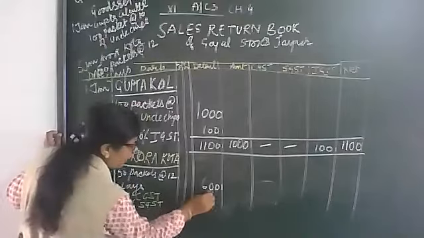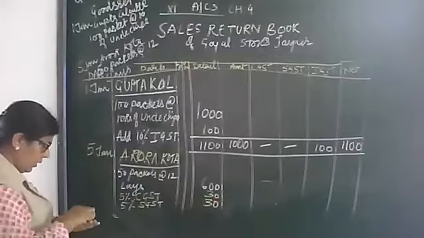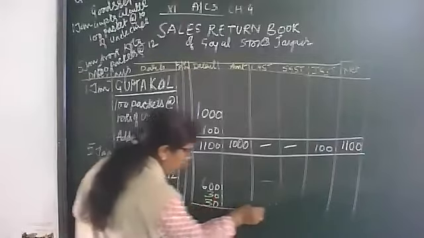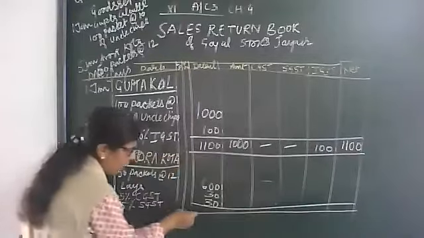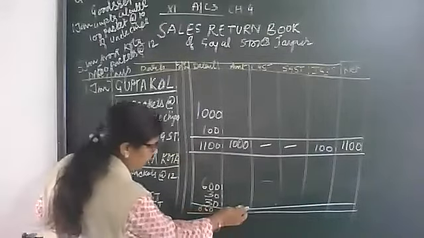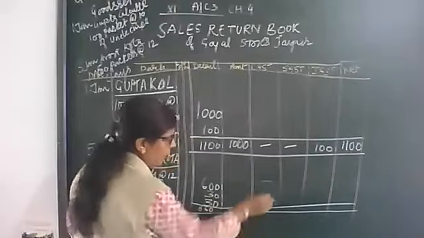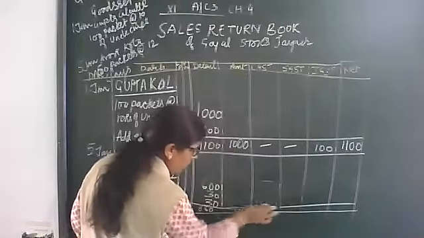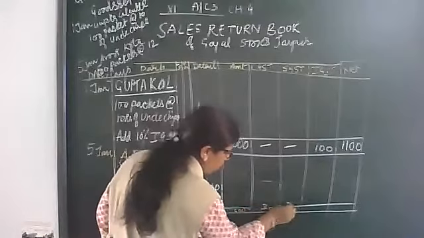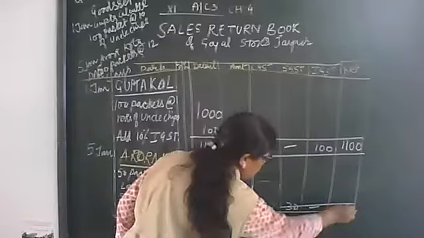6 fives are 30. Then again make the line this way. This is 660 and here we will write 600. Then here 30, 30, no IGST, and that is 660.